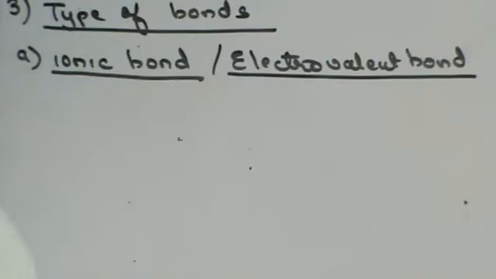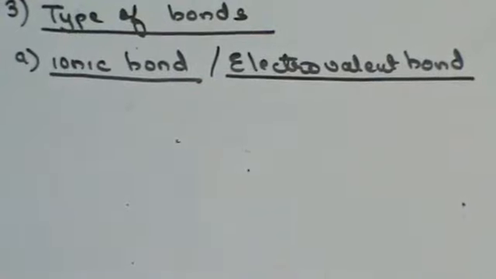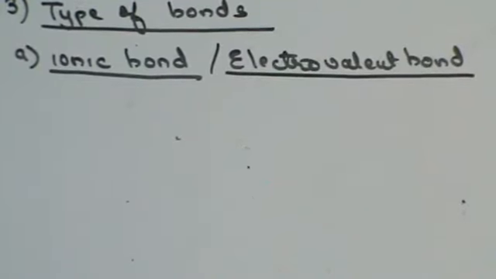Why will there be a force of attraction? Because if the metallic atom gives an electron, it will get converted into a positively charged ion. The non-metallic atom will accept an electron and get converted into a negatively charged ion. We know that opposite charges attract each other, and that's why there is a force of attraction between them.